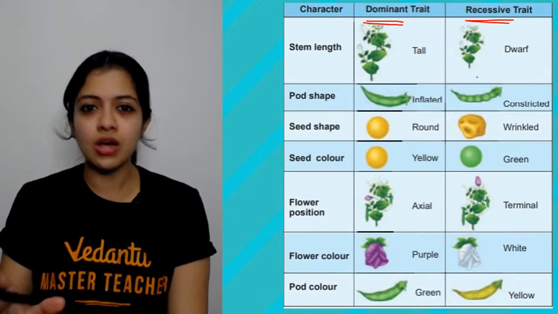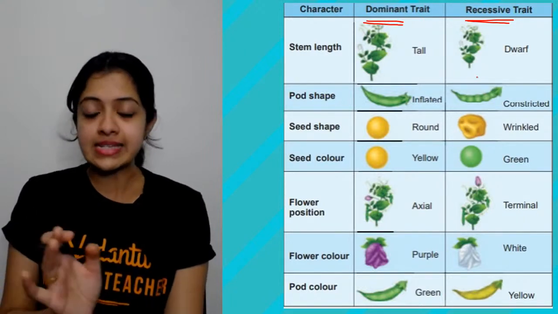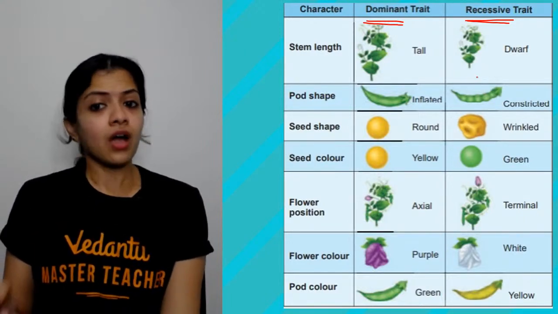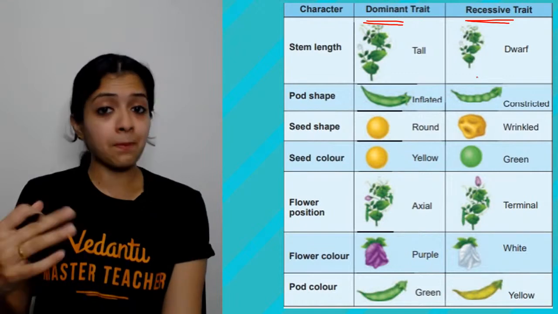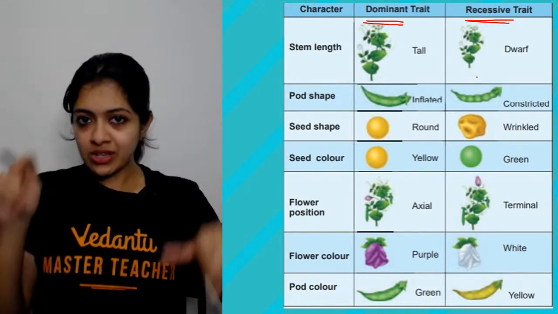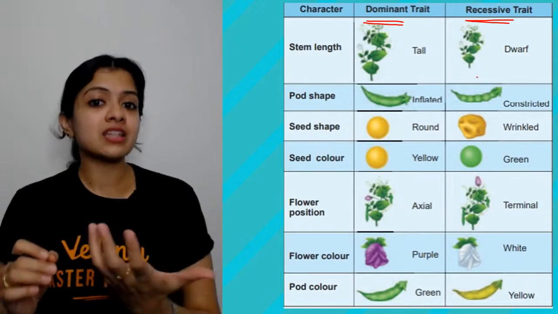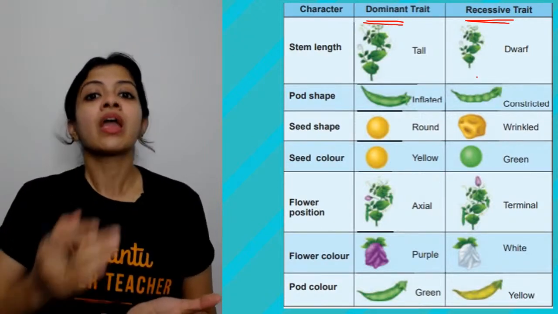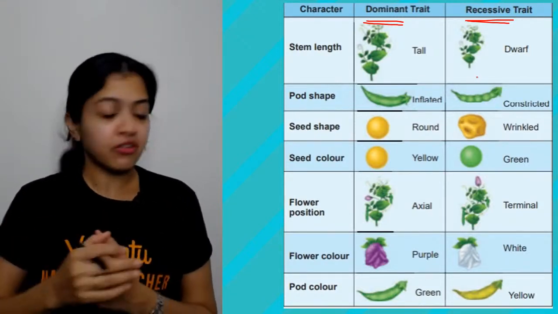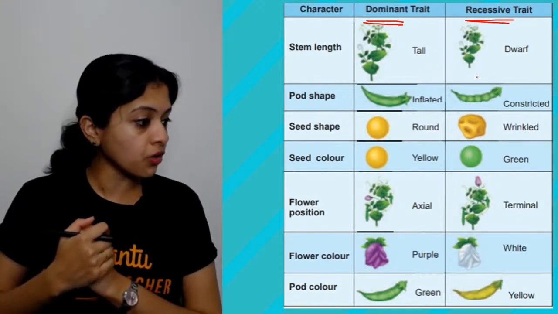I have very rarely seen a question like that, but normally, if at all a question comes based on any of these, it would be given to you within brackets which of them is a dominant trait. For example, given that purple is dominant over white, determine the ratio, and things like that, so on and on.